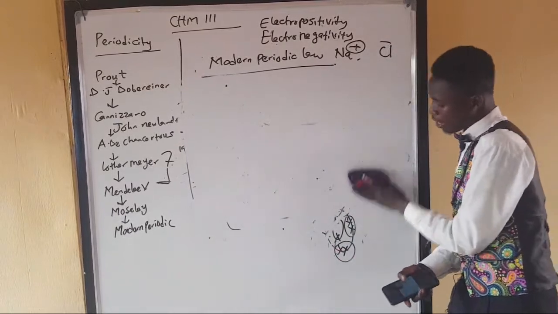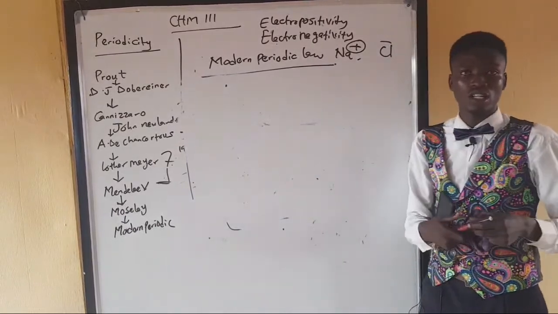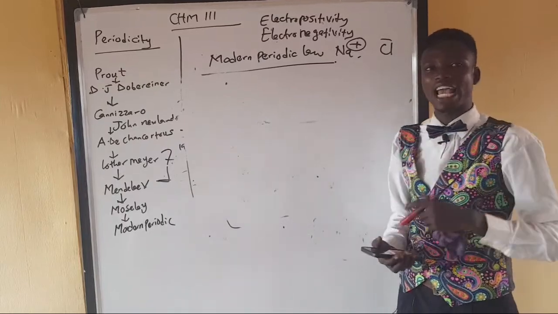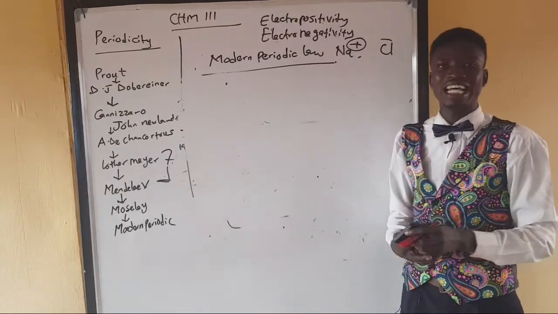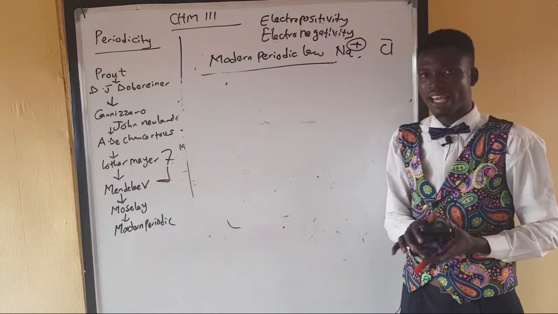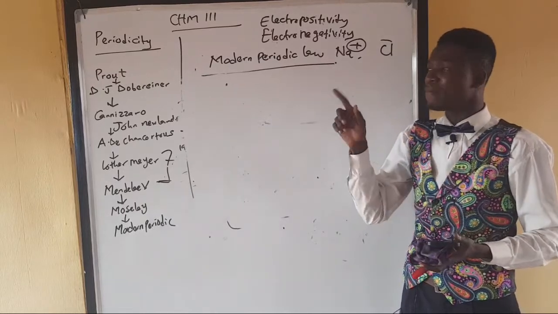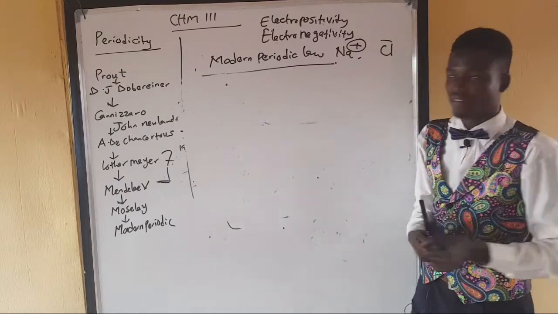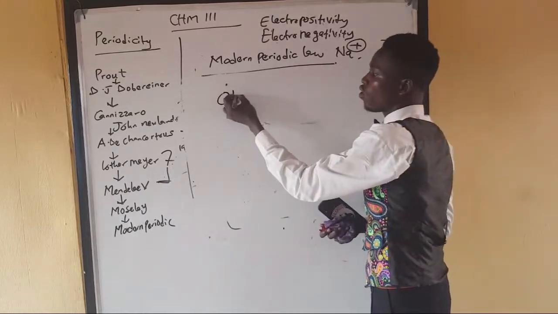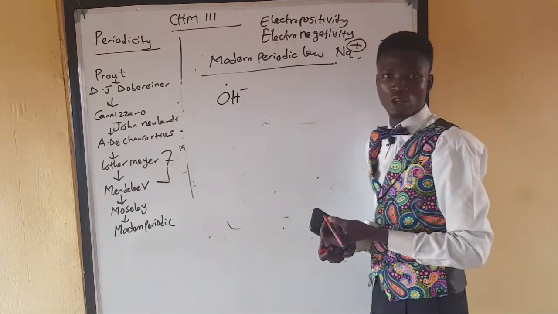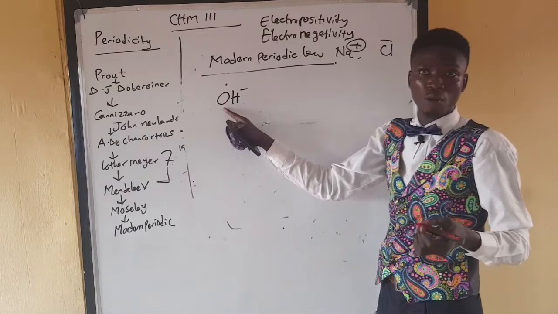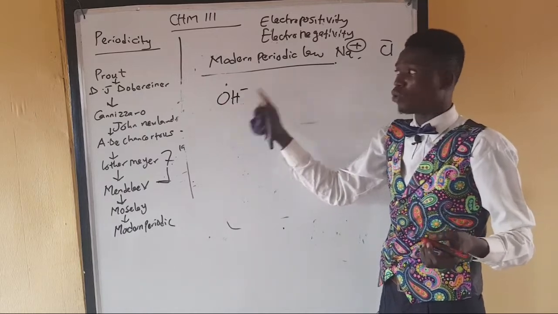So that means metals are electropositive because they have more protons than electrons. Why are non-metals electronegative? Because they have more electrons than metals. And that is why we always know that elements that carry negative charge are highly electronegative. And that's why you'll be seeing all these elements. You have been seeing OH minus. Why is it minus? Because there's an element in that group with lone pairs present. Oxygen is in group 6.